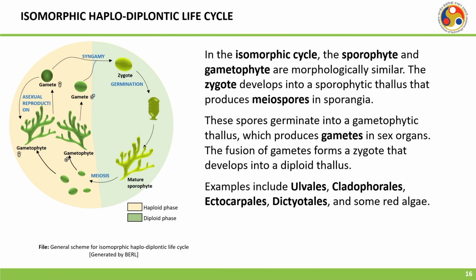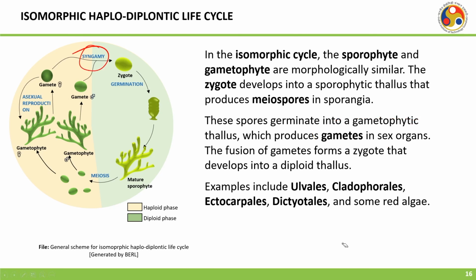The zygote develops into a sporophytic thallus that produces meiospores in sporangia. These spores germinate into a gametophytic thallus which produces gametes in the sex organs. So, this is the male gamete, and this is the female gamete, and then they fuse, or there is the syngamy.